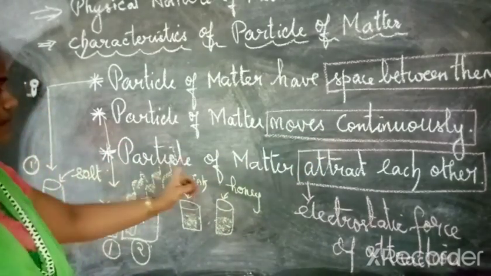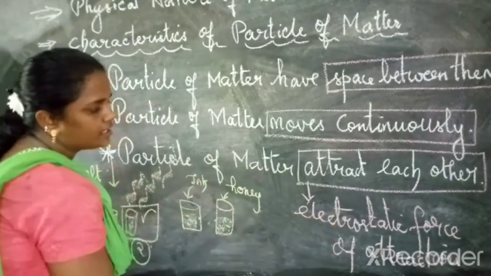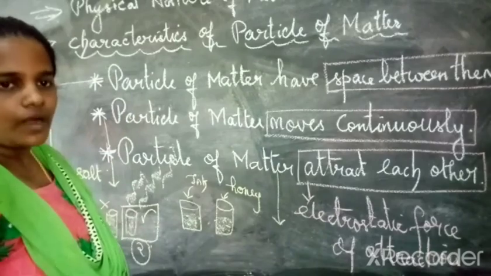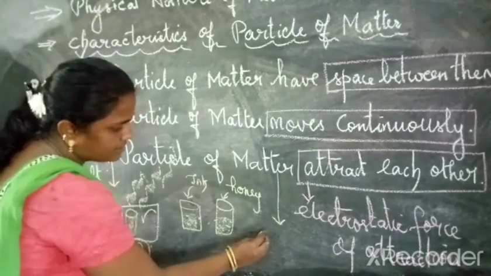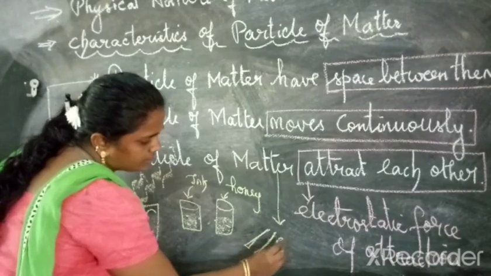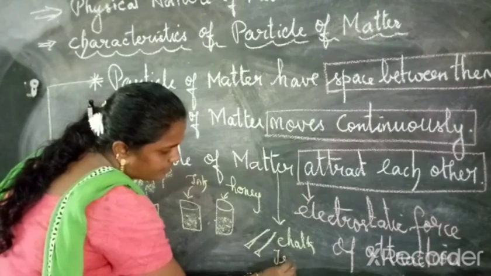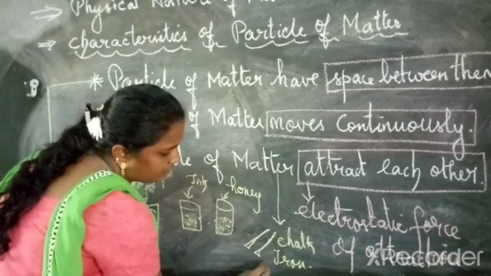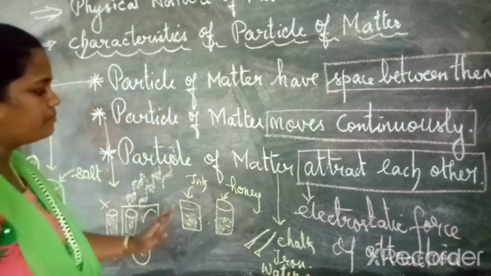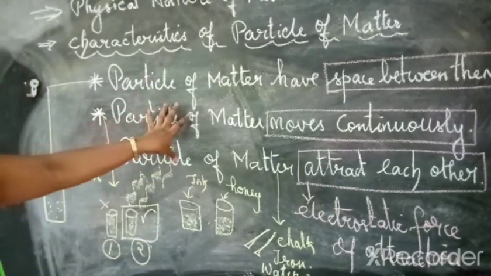And the third one, particles of matter attract each other by the electrostatic force of attraction. Can you give the example? Wow, super. So many of them are saying. Chalk piece. Yes, very good. So this is chalk. Yes, iron. And also you can give the example of water. So these are the experiments or the examples that we saw for the topic.